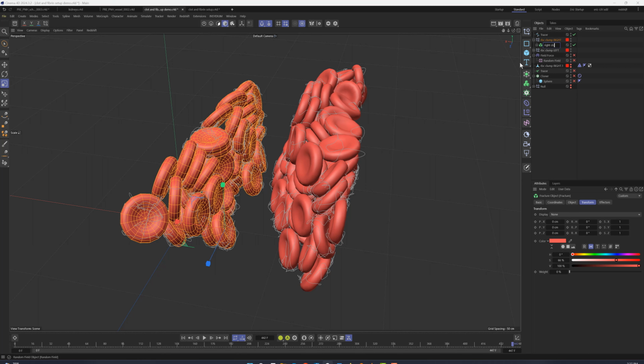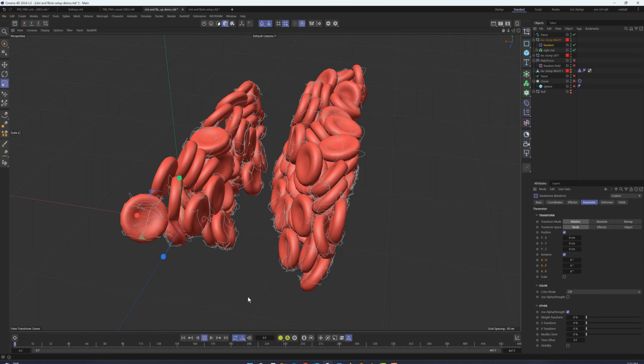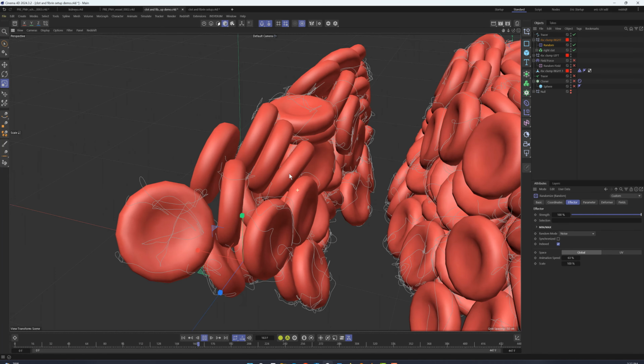Now, let's add a random effector to the fracture object. We'll change its mode to noise and reduce its animation speed. Also make sure that the indexed parameter is checked. In the Parameter tab, let's determine how much each of the RBCs should move and rotate by setting the position and rotation values accordingly to our liking.